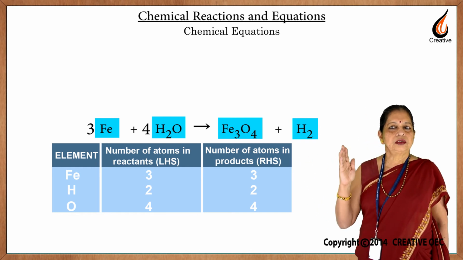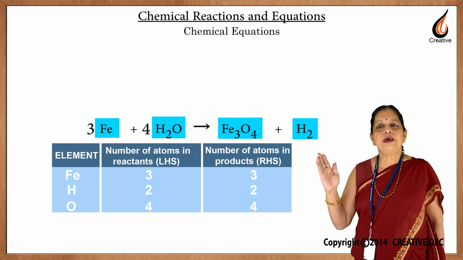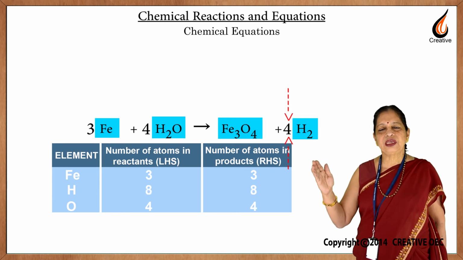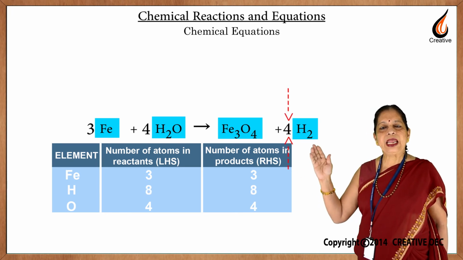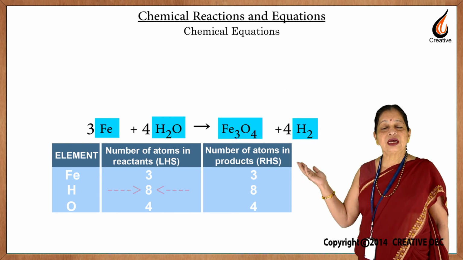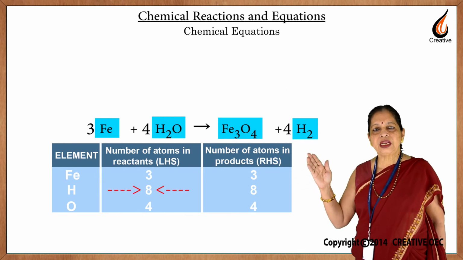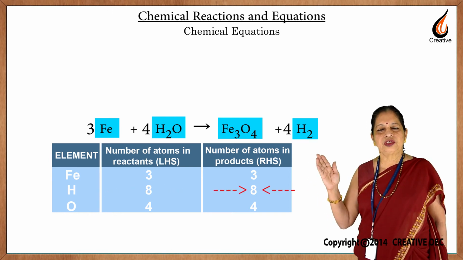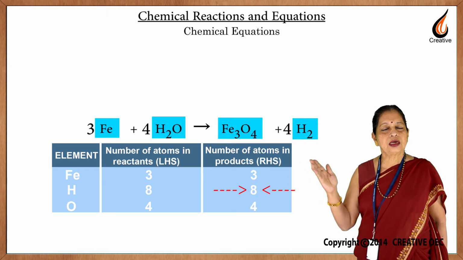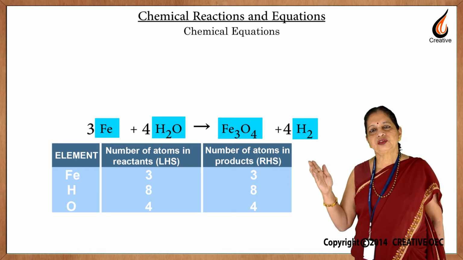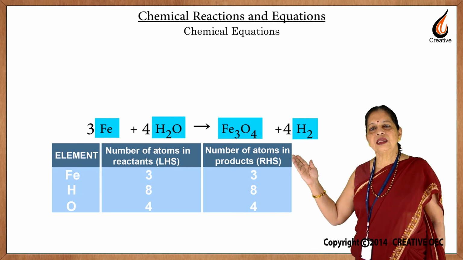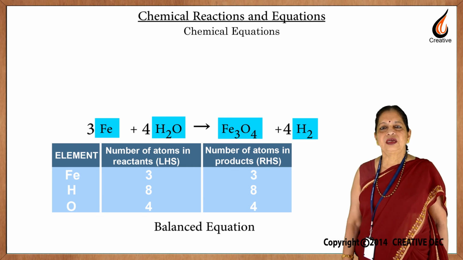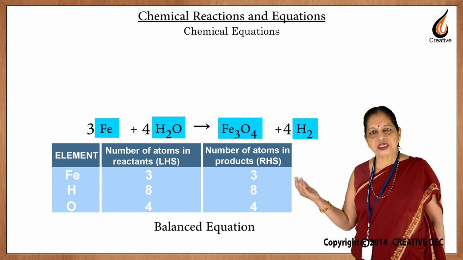So, now oxygen has become 4, but hydrogen has also increased 4 times, that is we have 4 H2 or 8 hydrogens. So, check the other side you have only 1 H2. So, we put 4 outside the box to get 4 H2. Now, you can check all the items on the left hand side are equal to the items on the right hand side, and we have a balanced equation here.